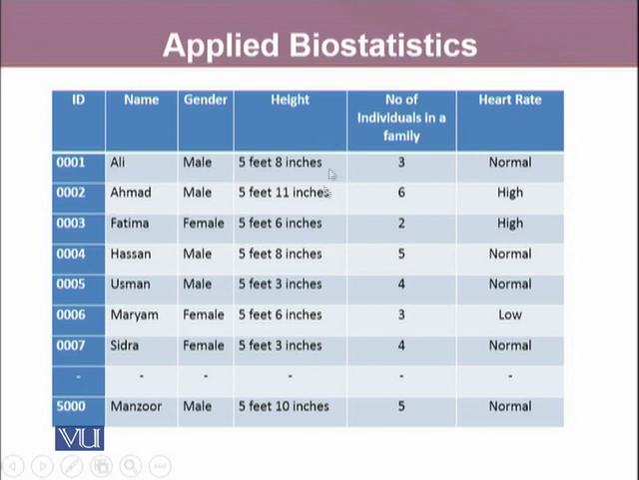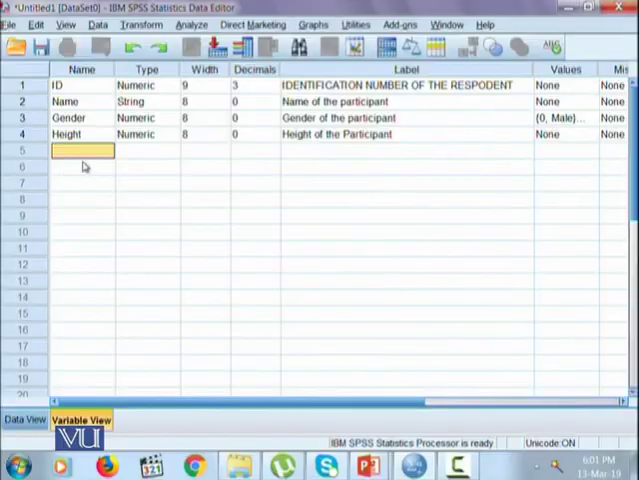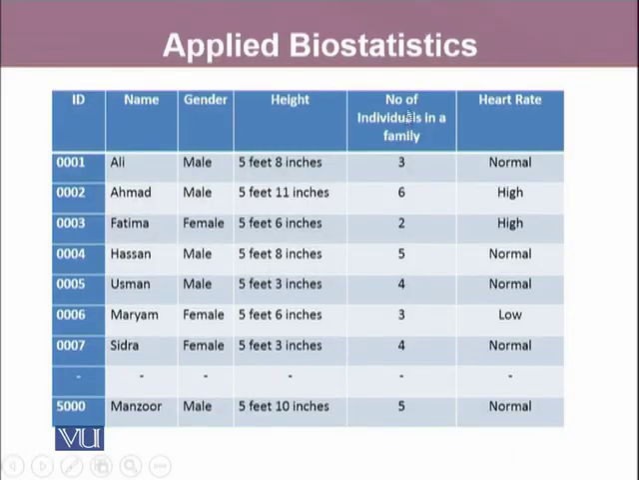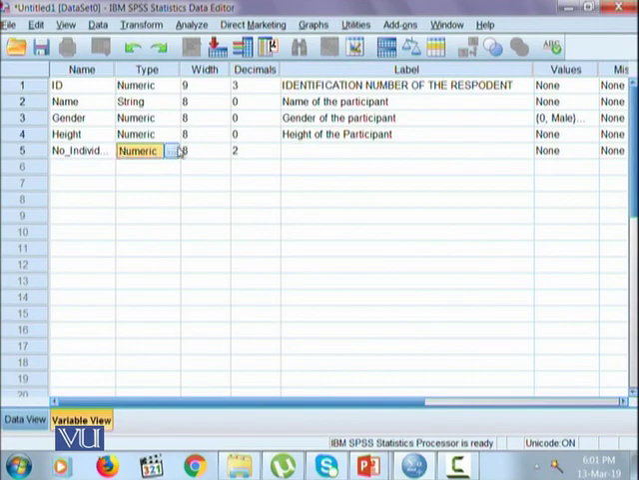The next variable is number of individuals. The variable name is pretty long, so we'll shorten it. Number underscore individuals. So this is number of individuals in the family. It's again going to be a numeric variable with decimal places 0, and this is where we will write the whole description: number of individuals in a family.